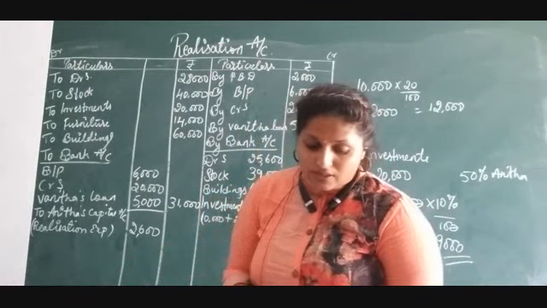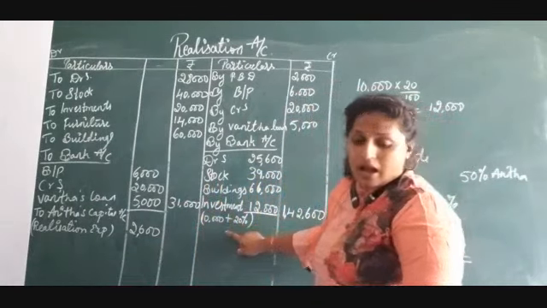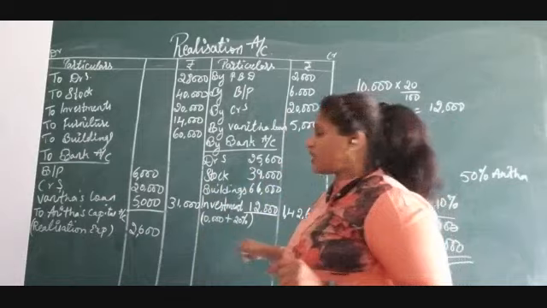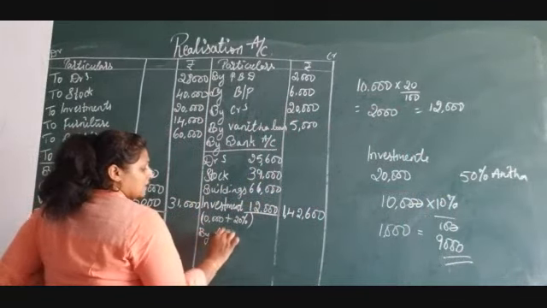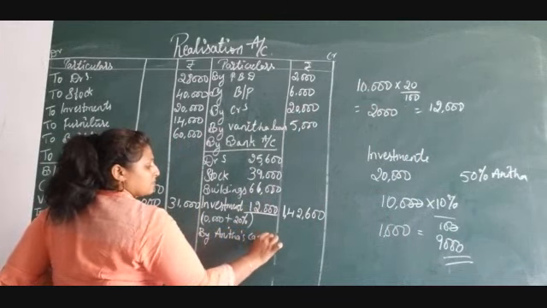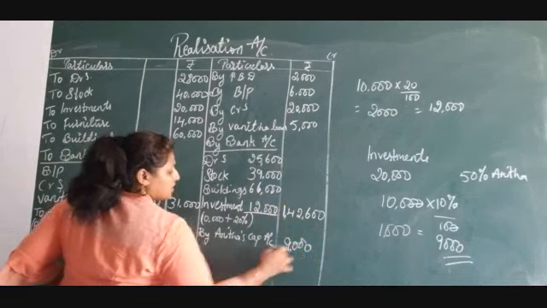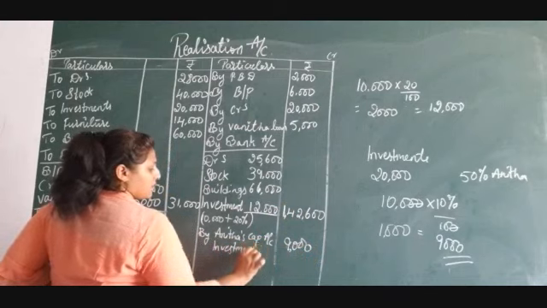Now there is one more adjustment missing, that is the investment and furniture taken over. So here by Anita's capital account, investment taken over at 9,000. That is, she has taken over the investment, no? That we are writing here. Okay.